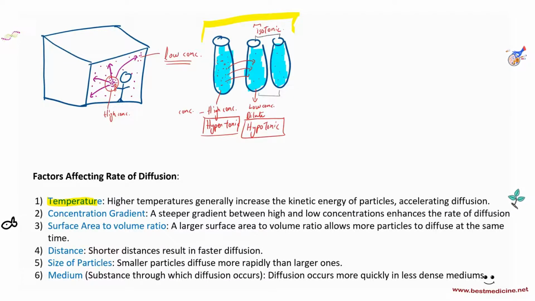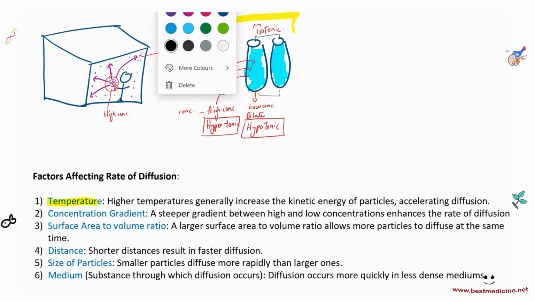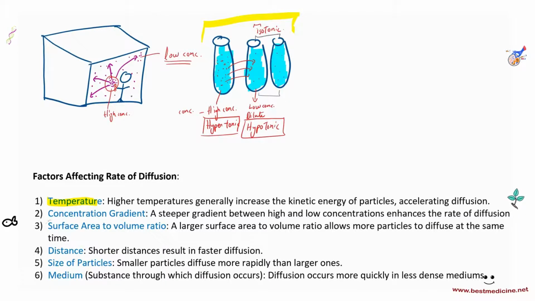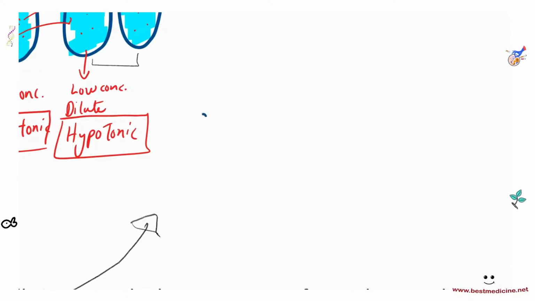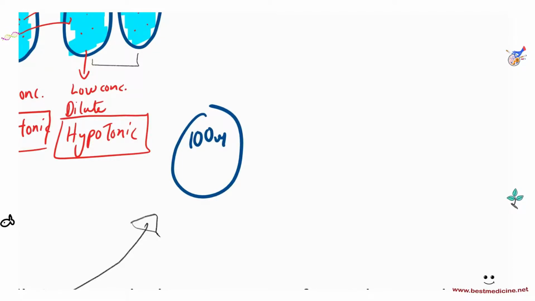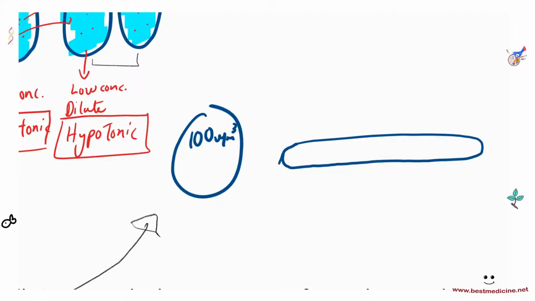This is quite important, and we need to try to explain this. I've explained this down in a lower layer as well, but let me just quickly show you how this works. So surface area to volume ratio. Let's say you have a cell, right? Here's a spherical cell. And let's say the cell's volume is 100 micrometers cubed. Similarly, you have another cell. And that's a bit flatter, okay? And let's say this cell's volume is also 100 micrometers cubed.